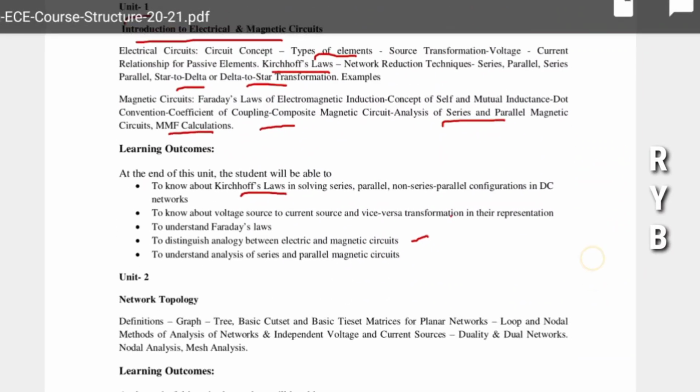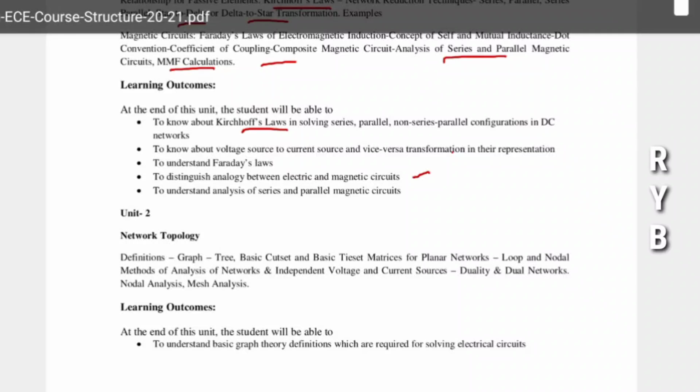Similarly, if you go for unit 2, network topology will come. Network topology, unit 2, is graph. Mathematical analysis is required, in fact mathematics is required for this entire subject. Cut tree, basic cut set, basic tie set, networks, loop and nodal method analysis, and duality, dual networks, nodal analysis, mesh analysis will come in unit 2. We have to remember many things here. If you know mathematics very well, you can easily understand the concept of network topology.